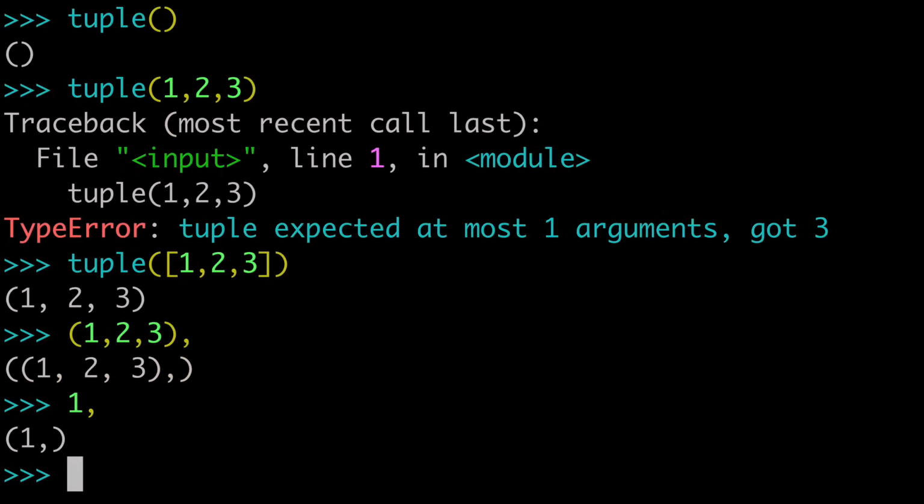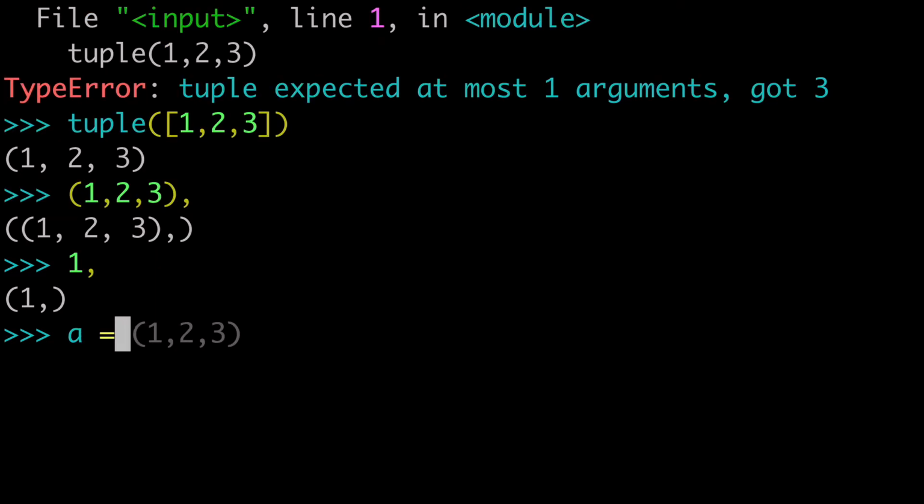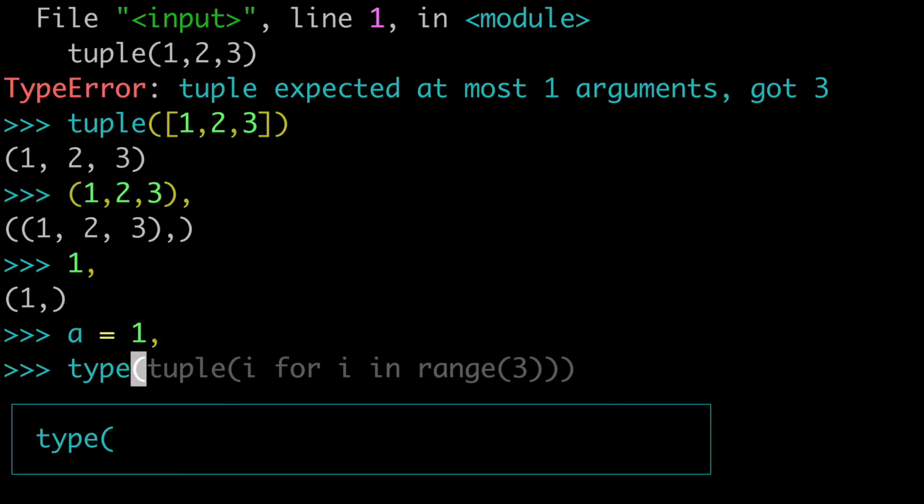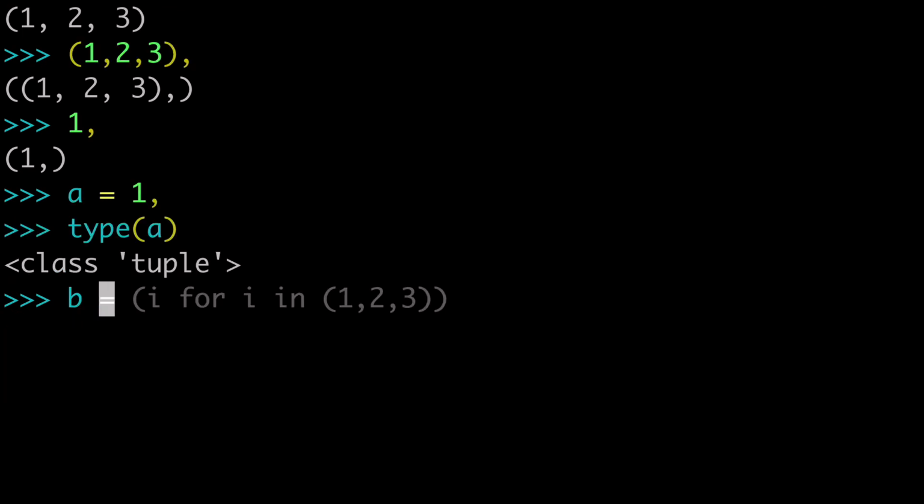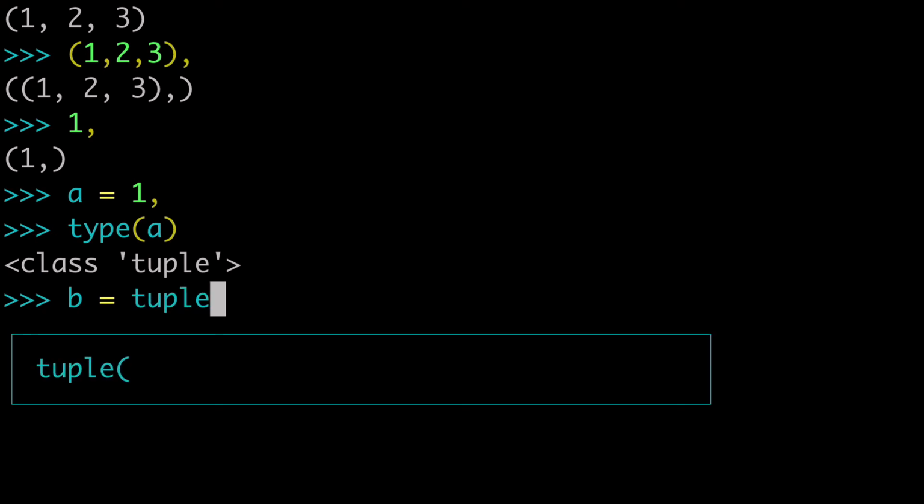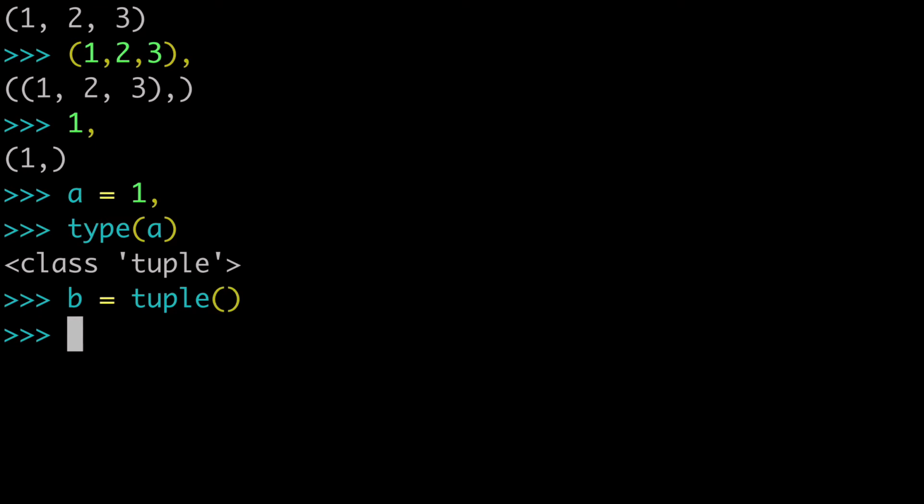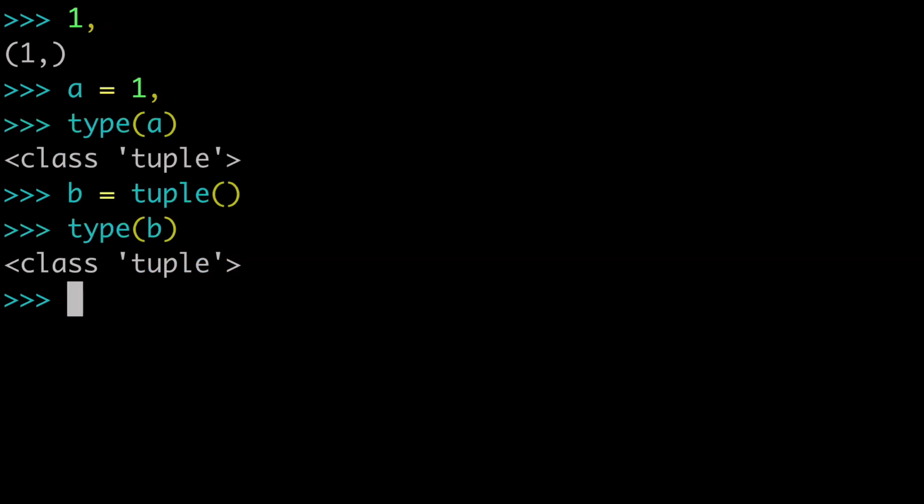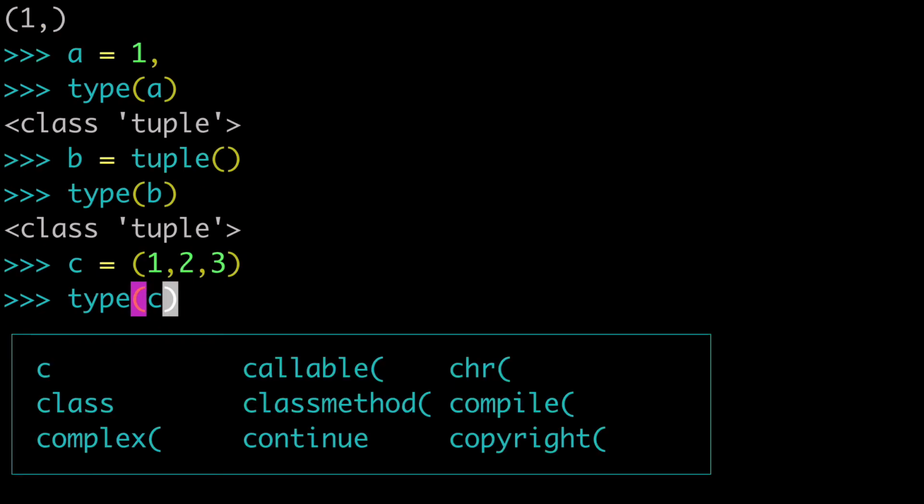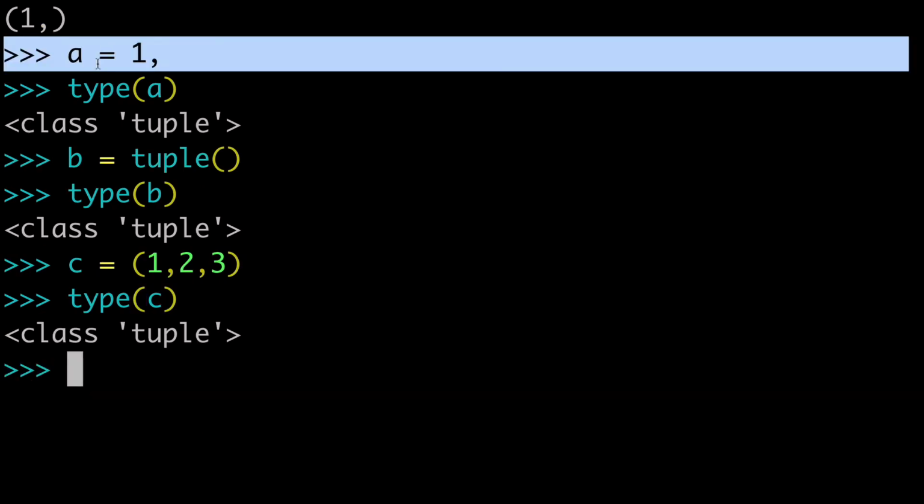So if we did 1 with a comma, that should create a tuple. So if we did a equals 1 comma, and check the type of a, we see we have a tuple. Kind of interesting, right? Or you could do b equals tuple and initiate an empty tuple, and we can check the type of that. Of course, that will be a tuple. And then the third one would be, of course, the most common one, which is where we just use the circular parentheses and create a tuple like that. And there we go. We can check our type, tuple. So basically three ways that you could have created a tuple.